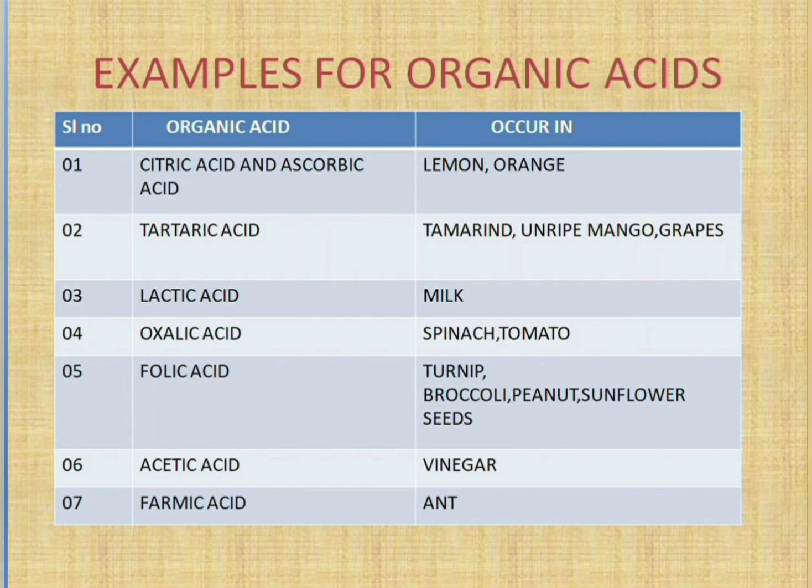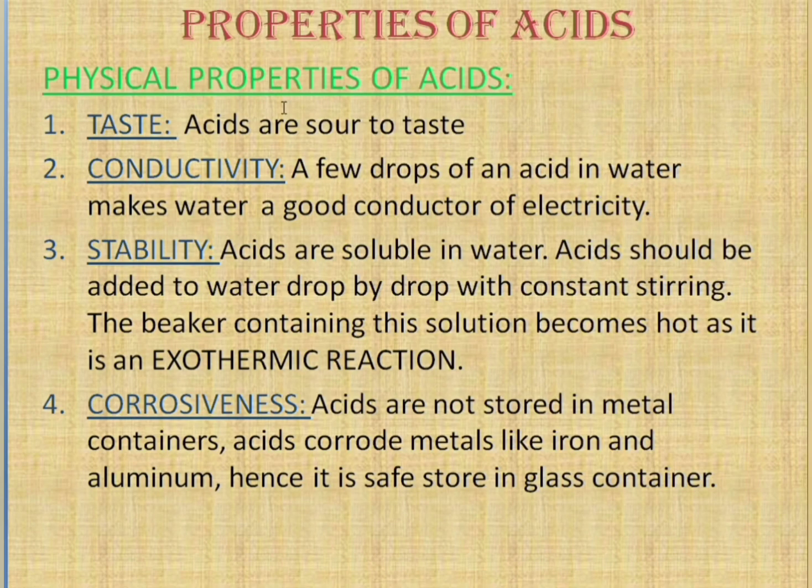Coming to the properties of acids. The properties of acids are classified into two types: physical properties and chemical properties. Coming to the physical properties, the first property is taste. Acids are sour in taste. Next, conductivity: a few drops of an acid in water make the water a good conductor of electricity.